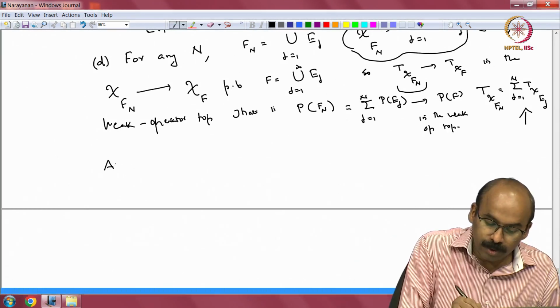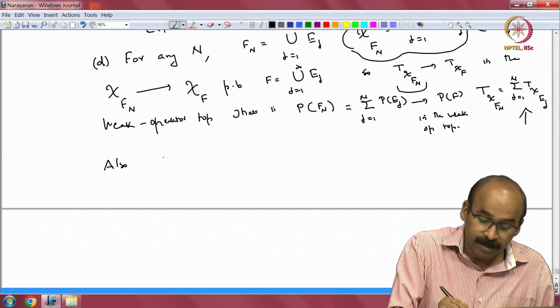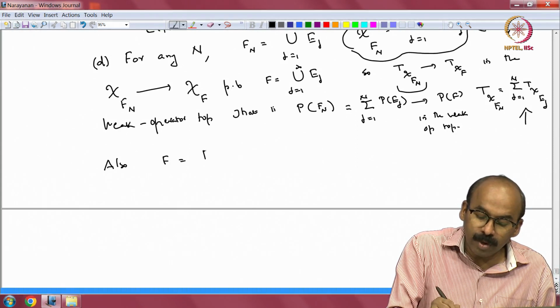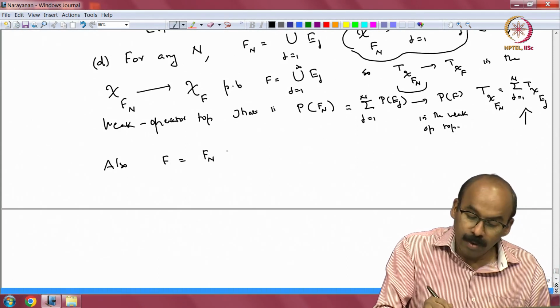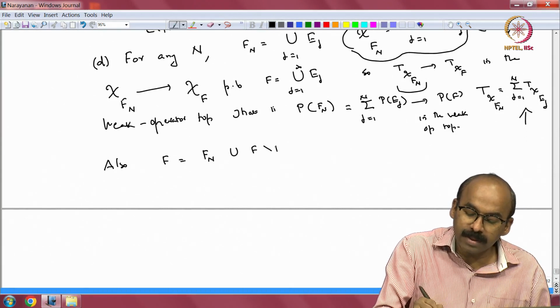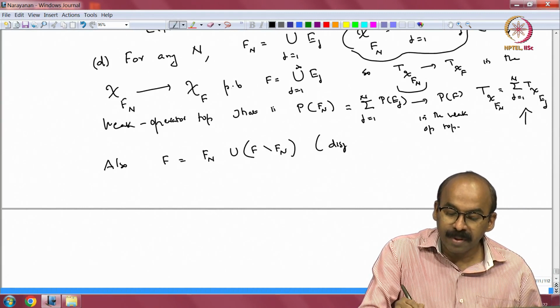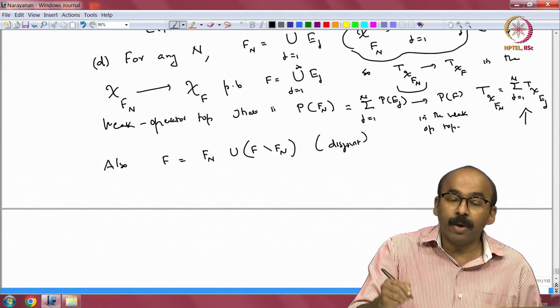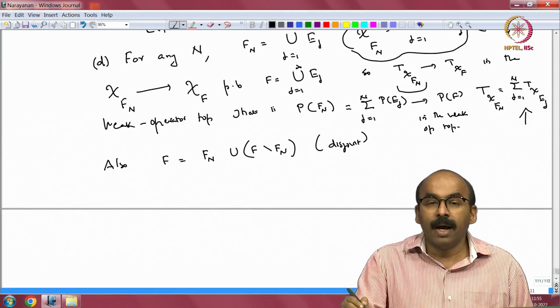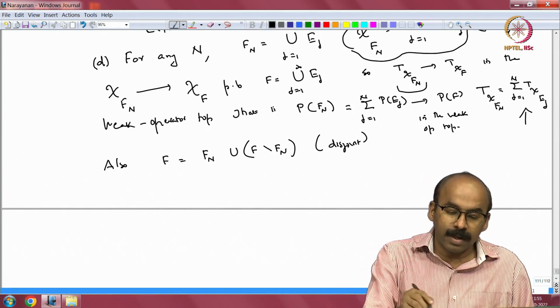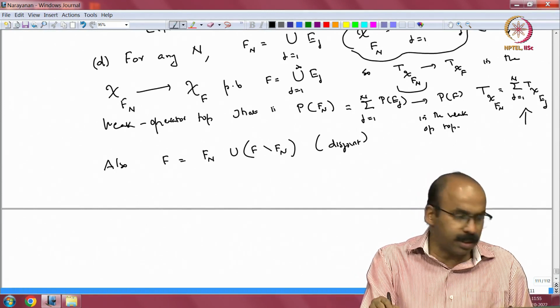Okay. So, let us write down f equal to f_n union (f minus f_n), and this is a disjoint union. So, f_n is only up to n and f is the whole union. I throw out f_n and then write it as f_n union (f minus f_n). So, that is a disjoint union.